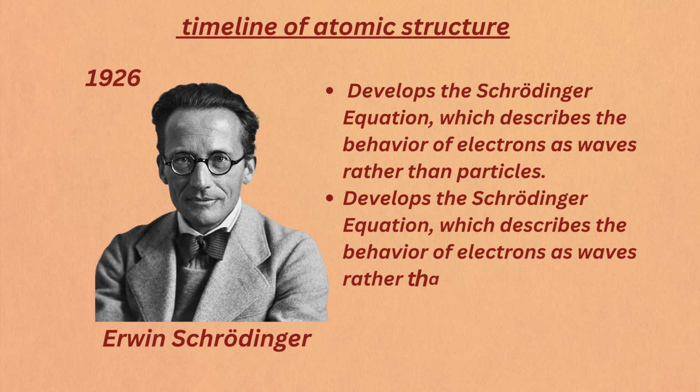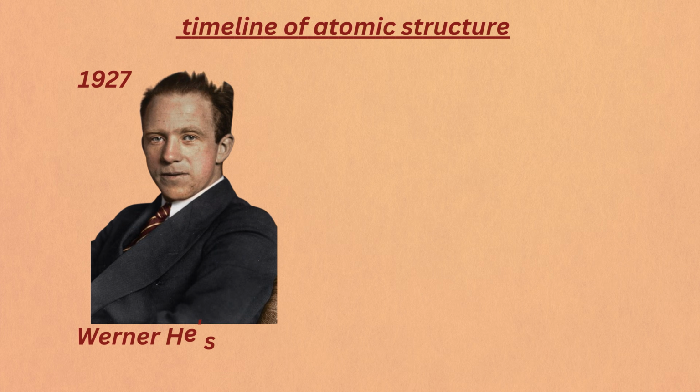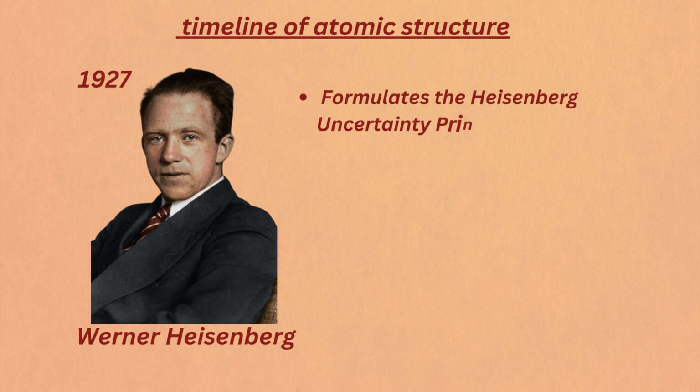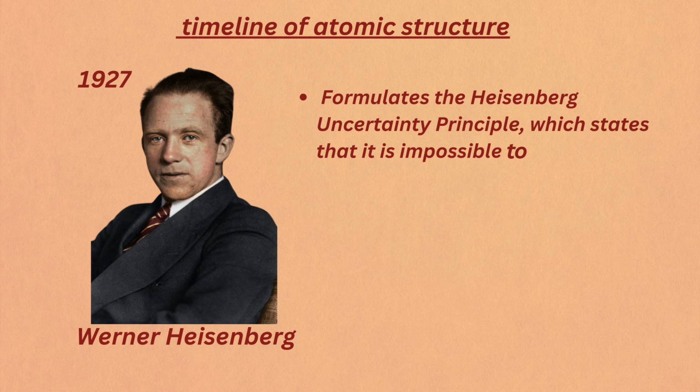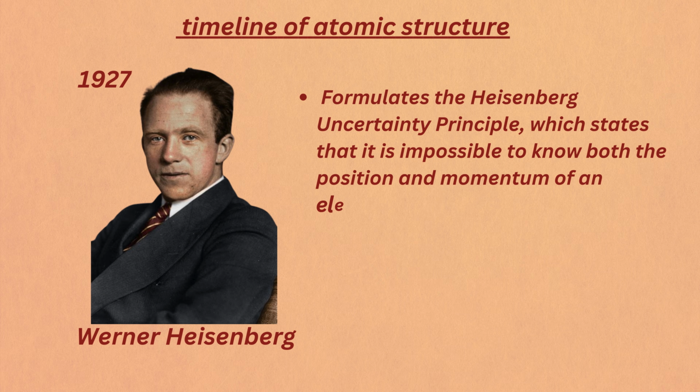It was no longer about fixed orbits, it was about probabilities. Later in 1927, at the same time, Werner Heisenberg added an element of uncertainty to the mix. He discovered that you can't know exactly where an electron is and how fast it's moving at the same time. This is the Heisenberg uncertainty principle, and it's one of the cornerstones of quantum physics.